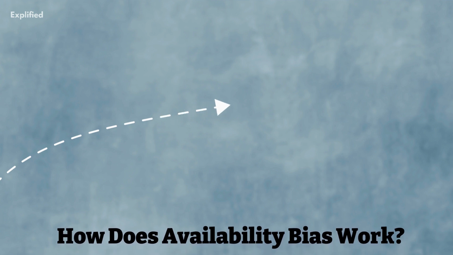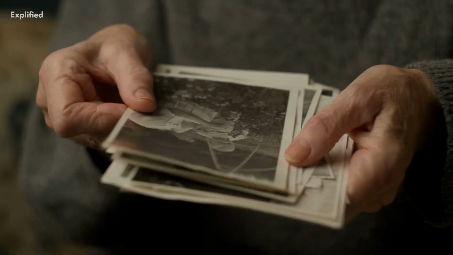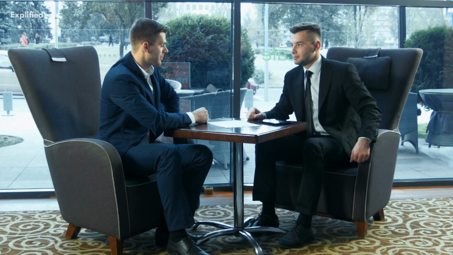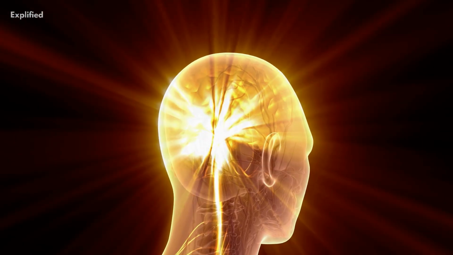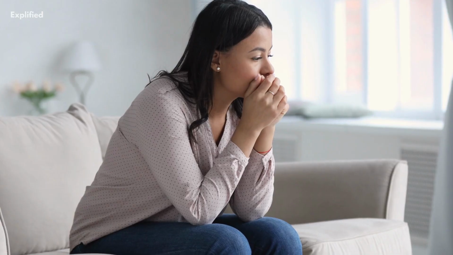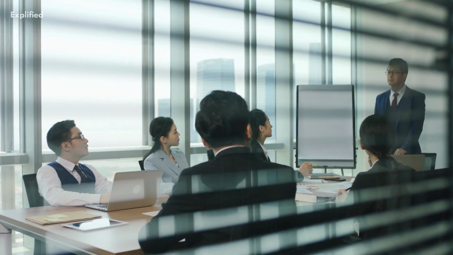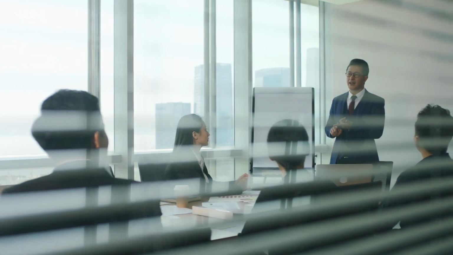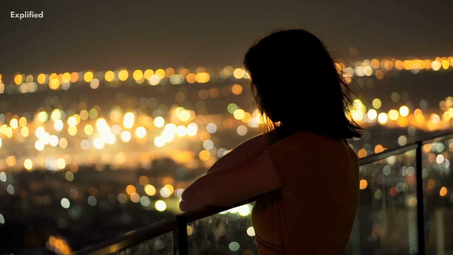How does availability bias work? Availability bias works by using our memories as a shortcut for making decisions. Our brains tend to prioritize information that is more recent, vivid, or emotionally charged, making it easier to recall. This can lead us to overestimate the frequency or likelihood of an event, simply because we can easily recall instances of it.